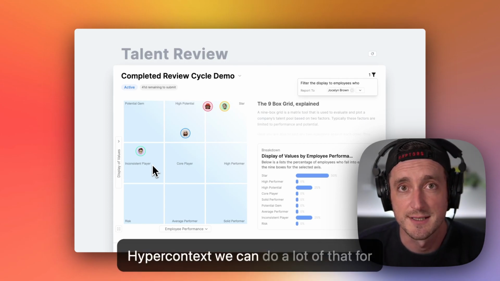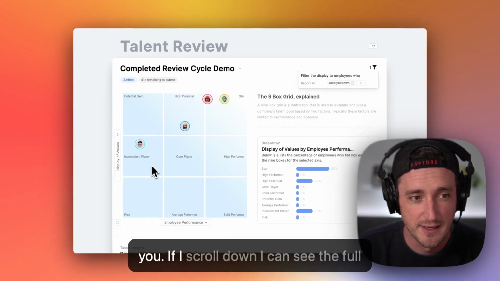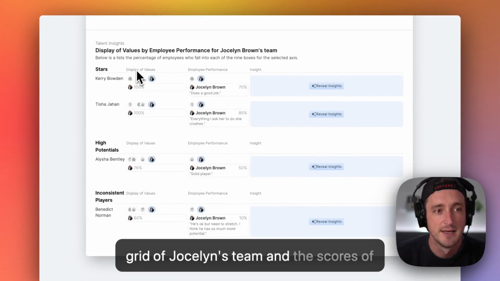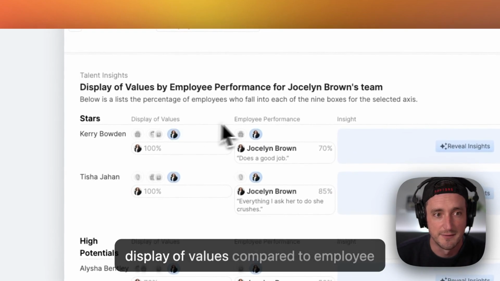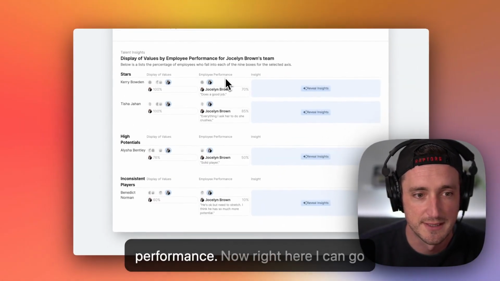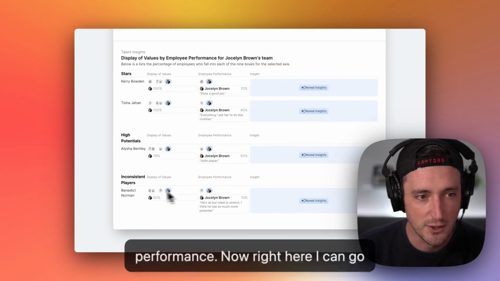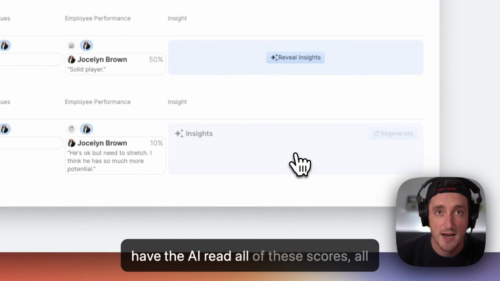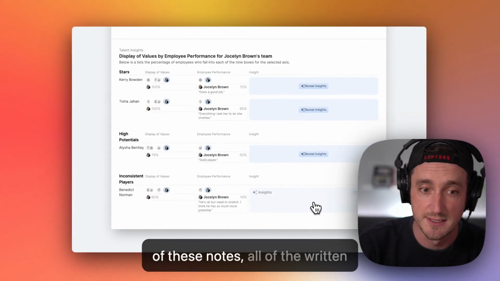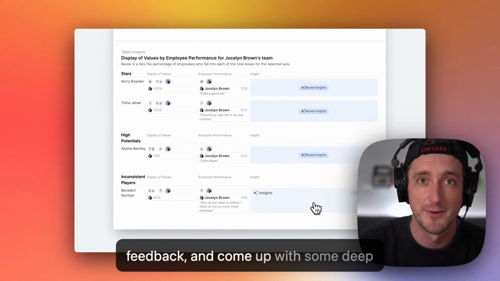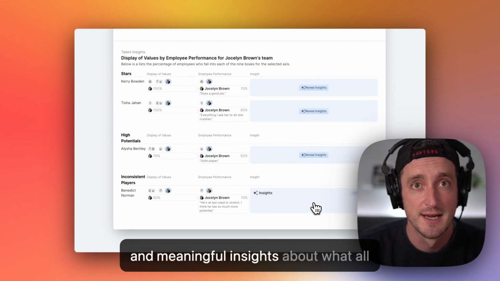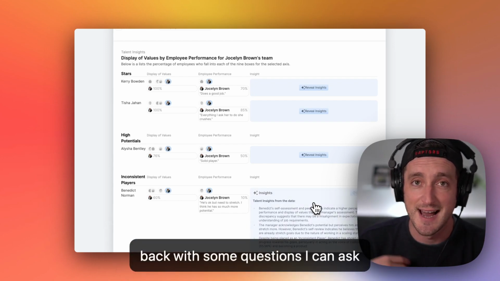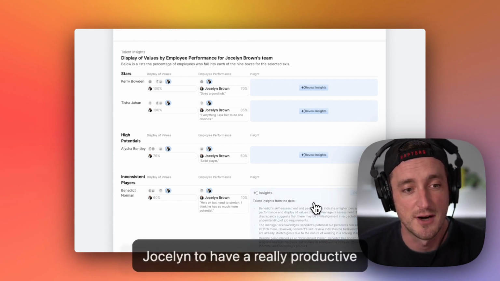Well, with Hypercontext, we can do a lot of that for you. If I scroll down, I can see the full grid of Jocelyn's team and the scores of display of values compared to employee performance. Now, right here, I can go down to Benedict, and I can actually have the AI read all of these scores, all of these notes, all of the written feedback, and come up with some deep and meaningful insights about what all of that tells me. Additionally, it'll come back with some questions I can ask Jocelyn to have a really productive conversation.